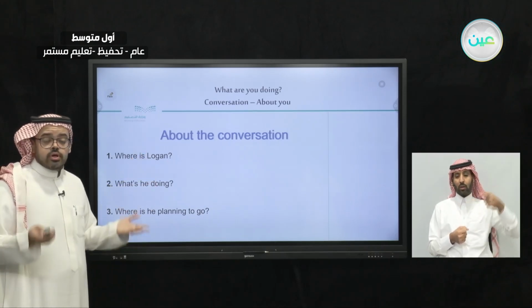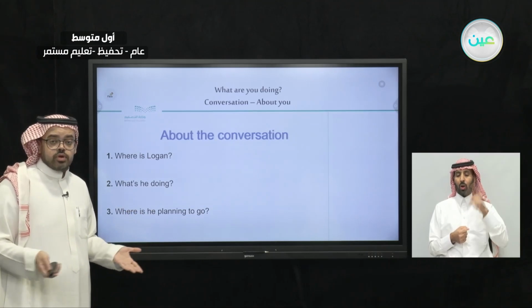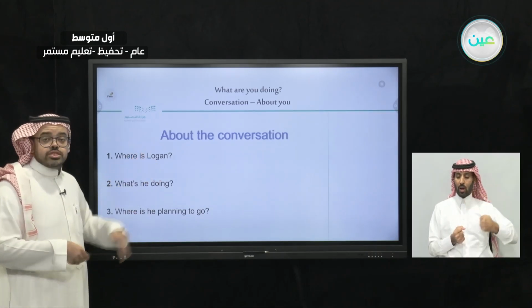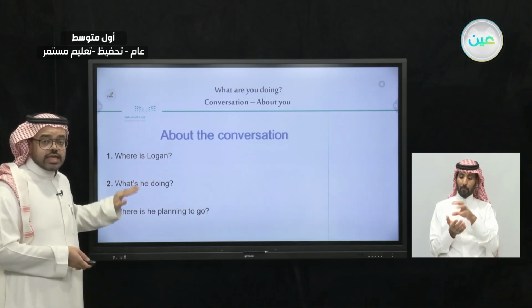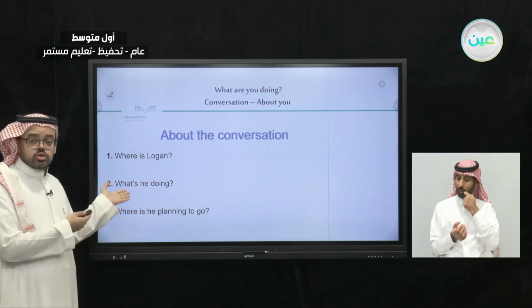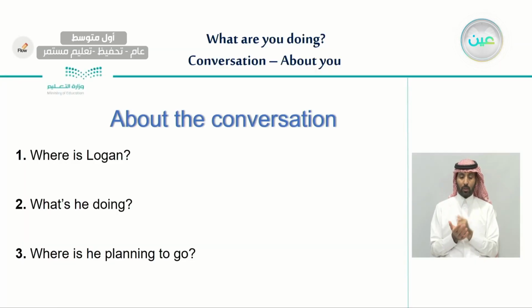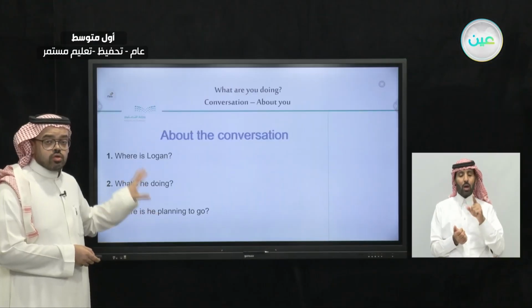And you remember last time we learned about personal pronouns. We said that if we mention a noun or the name of a person, we don't have to use it again. We should only use the personal pronoun. And the third question, where is he planning to go? So all of these questions are about Logan.